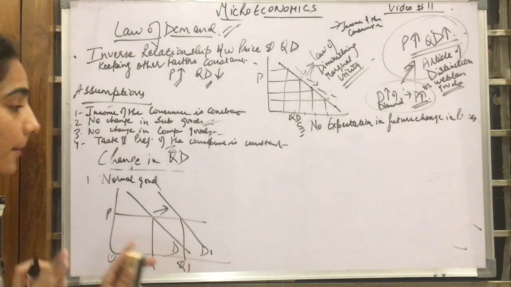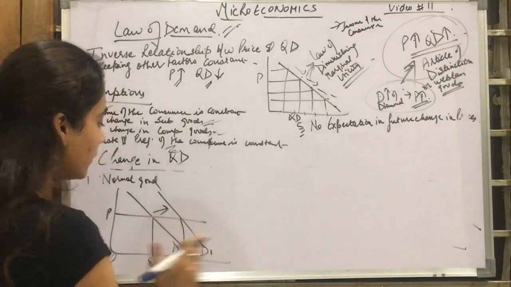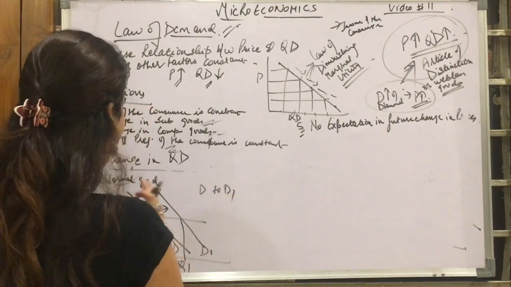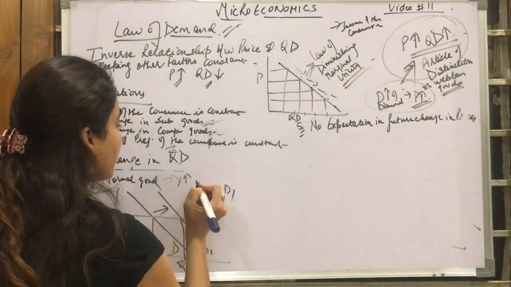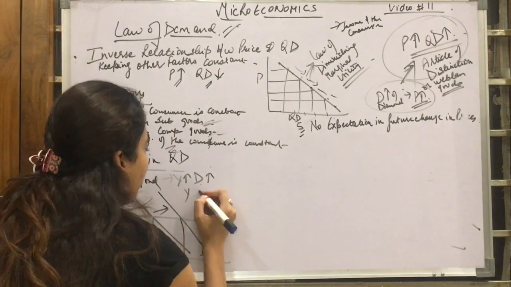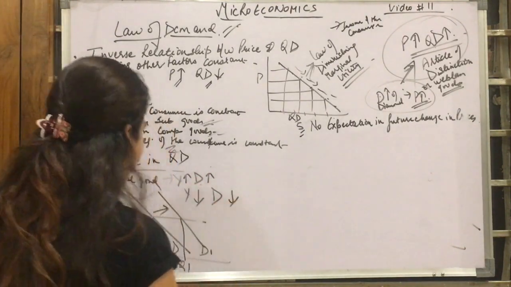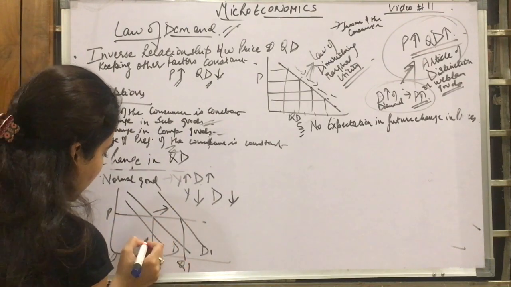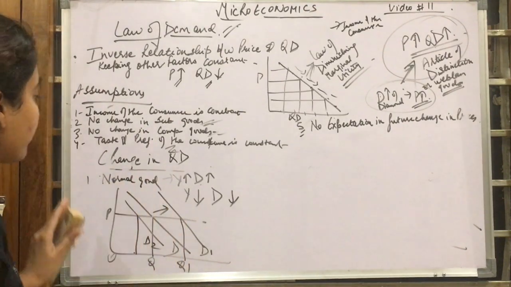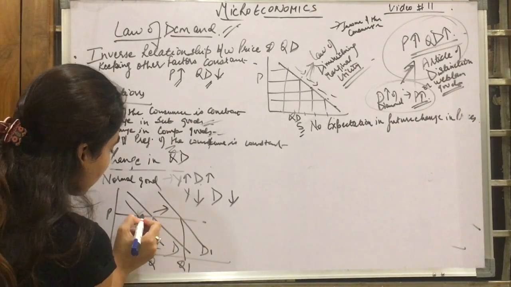The prices are constant, but due to the change in the income of the consumer, he will prefer more of the goods, so his demand curve will change from D to D1. This is about the income rising. When income rises, demand also rises. Now, if the income of the consumer falls, he will prefer less of normal goods. So the demand will fall to D2. This is the case of a normal good. His demand will fall to D2, that means this is a leftward shift.